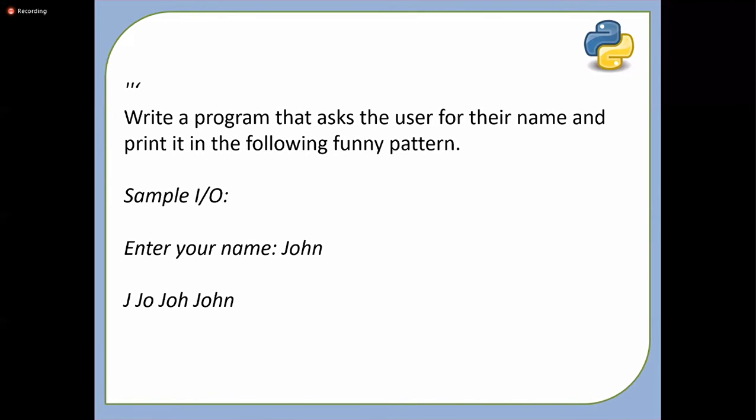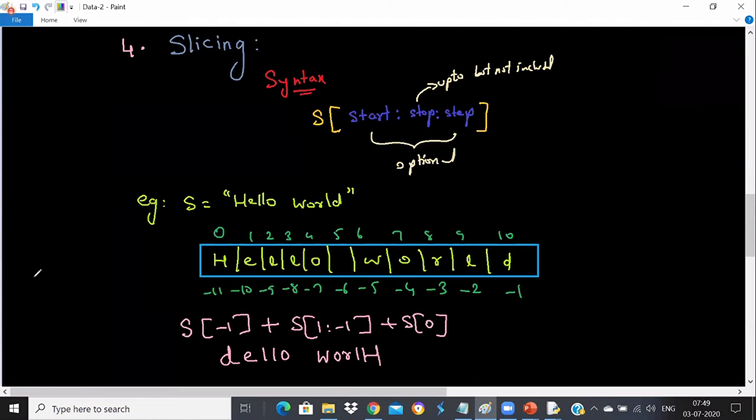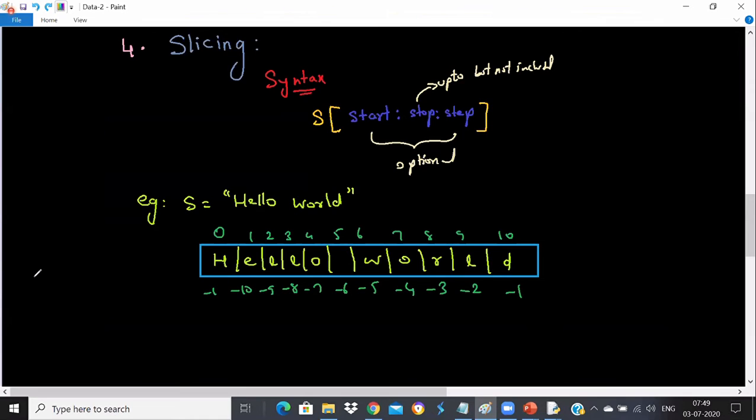Okay, so let me just explain this first. Let me explain this on the blackboard. You'll get some idea because we have to use a for loop here. It's not good to print directly. Now I will explain how we are going to do this. First of all, I'll take a for loop now. For i in s. Now I will print.